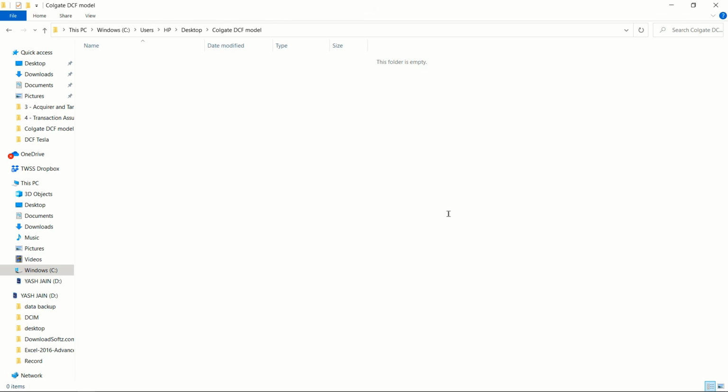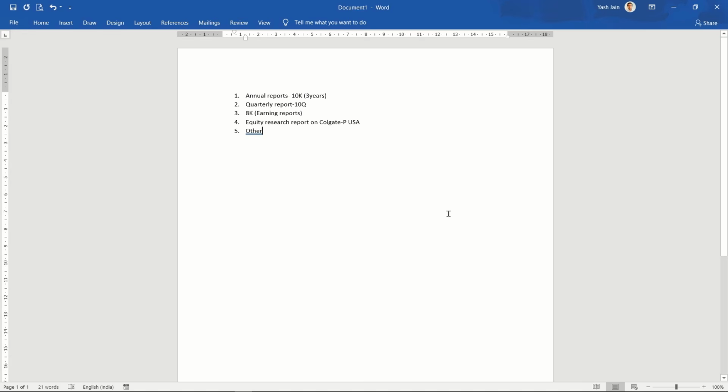The best source to read about any company could be equity research reports from various equity research houses, their annual reports, quarterly reports, and earnings transcripts. So basically I'm going to download these things. I've prepared a list. Let me modify this to the last 4 years. I'll be downloading annual reports from their website for the last 4 years, then the quarterly report, the latest quarter if required.